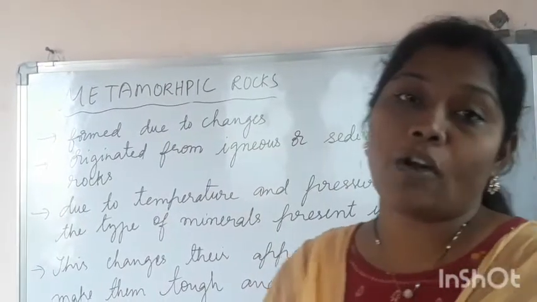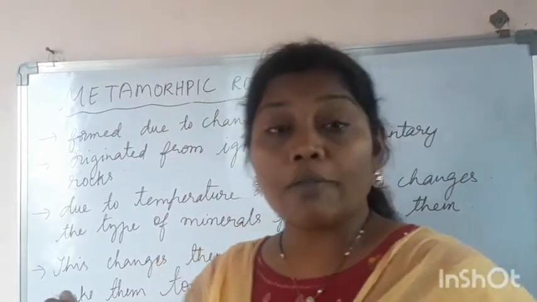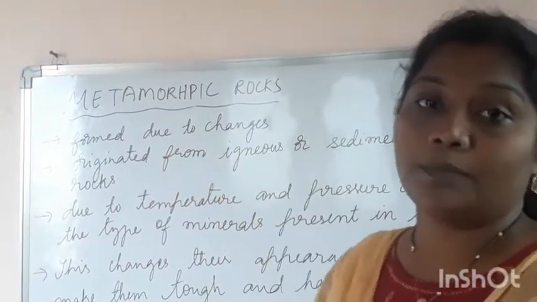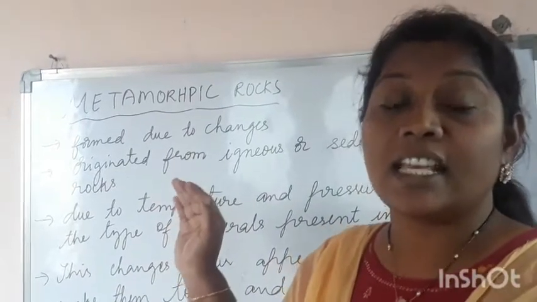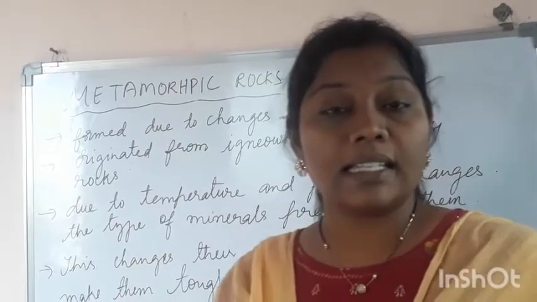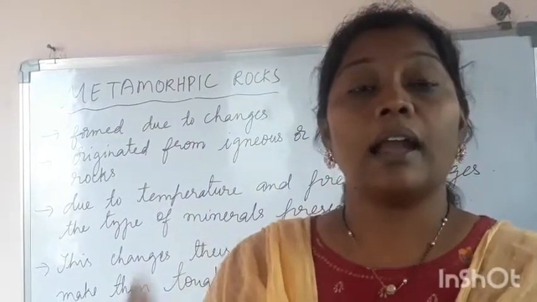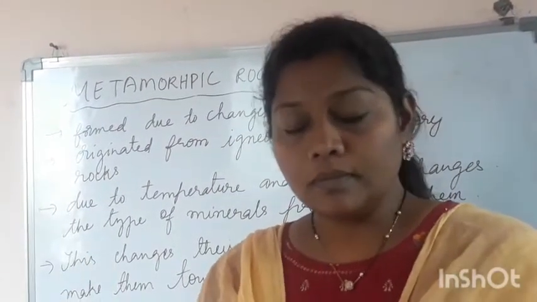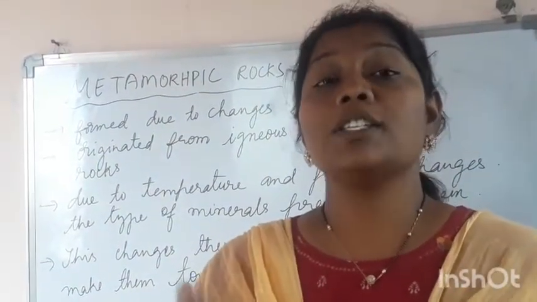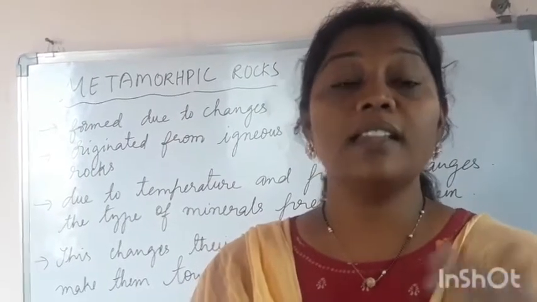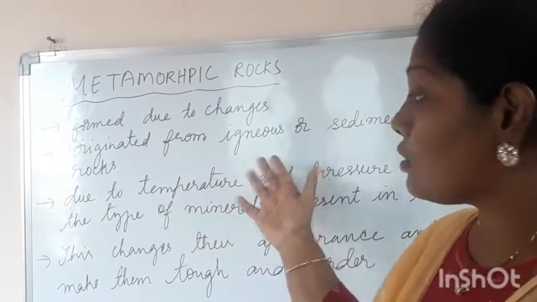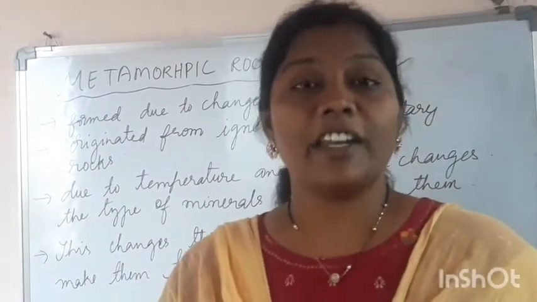How are these metamorphic rocks formed? These metamorphic rocks are formed due to the changes that happen in the climate. As I said, we have igneous rocks and also sedimentary rocks. So what happens when climatic changes take place in these igneous and sedimentary rocks?